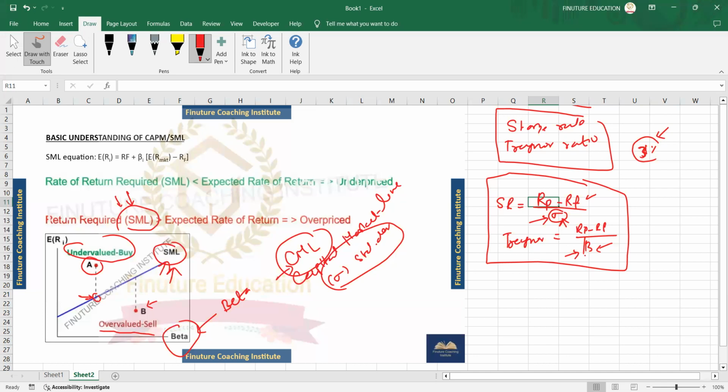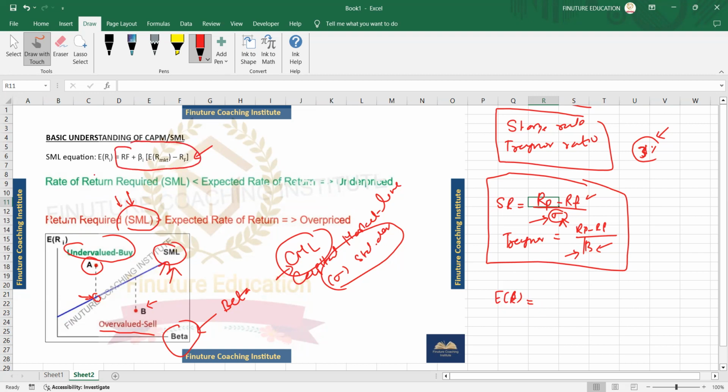All right. So how do we find the expected return using the capital market line? Because for SML, we use the CAPM. What do we use for the company specific risk required rate of return? What is the formula for that? Yeah, it's simple. You can also tell me. So over here it's SML. You can derive for CML if you want to calculate expected return for CML. There are only a few changes.